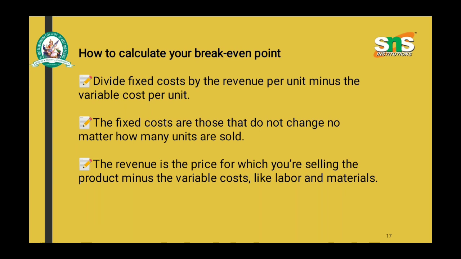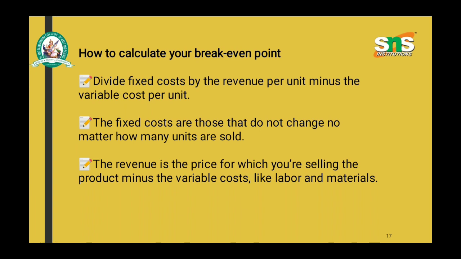How to calculate a break-even point based on units. Divide fixed cost by the revenue per unit minus the variable cost per unit. The fixed costs are those that do not change no matter how many units are sold.